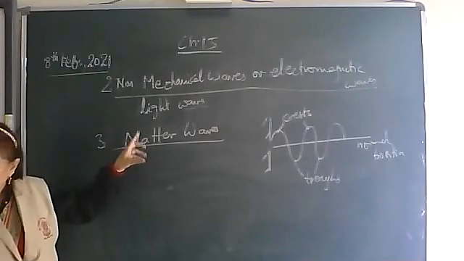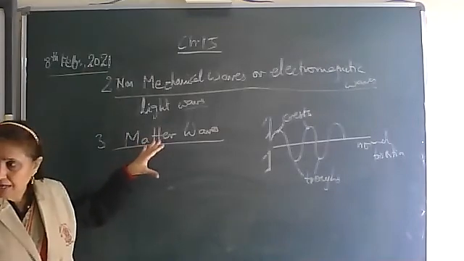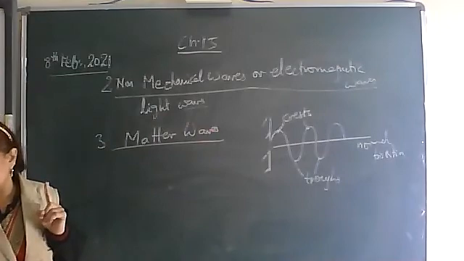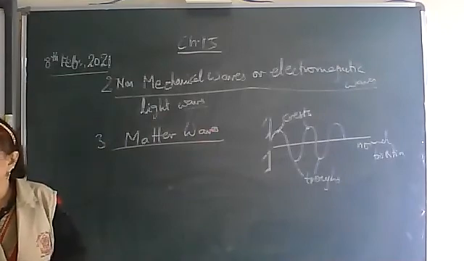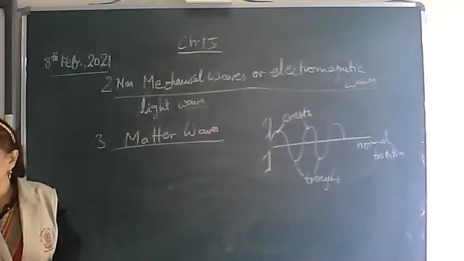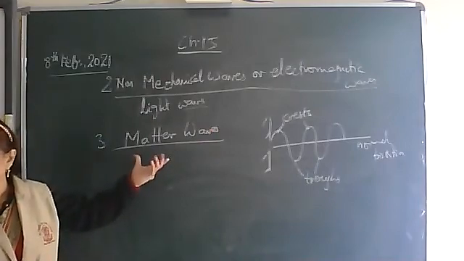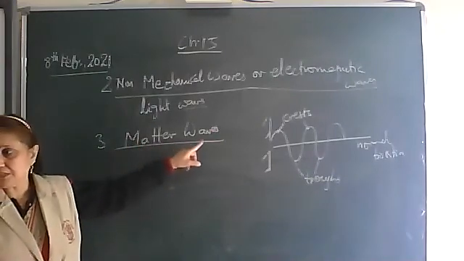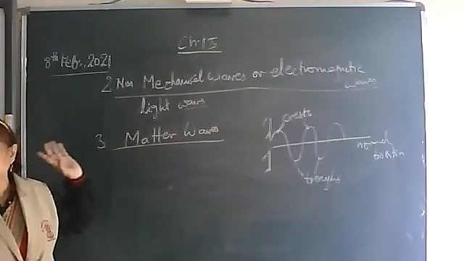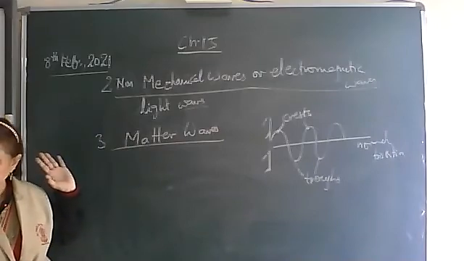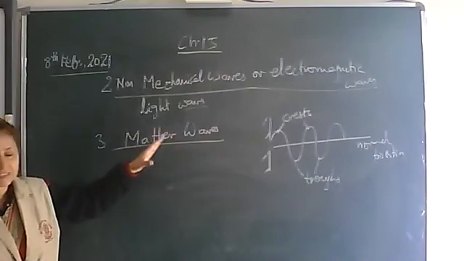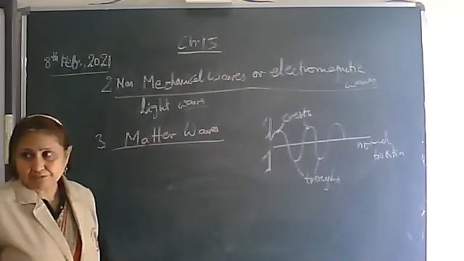Now, if anything which is having a mass is traveling in the form of wave, then we call it a matter wave. Like electrons, protons, though their mass is negligible. Electron has a mass 9.1 into 10 raised to power minus 31 kg, but still it has some mass. If it travels in the form of waves, then such waves we call matter waves.